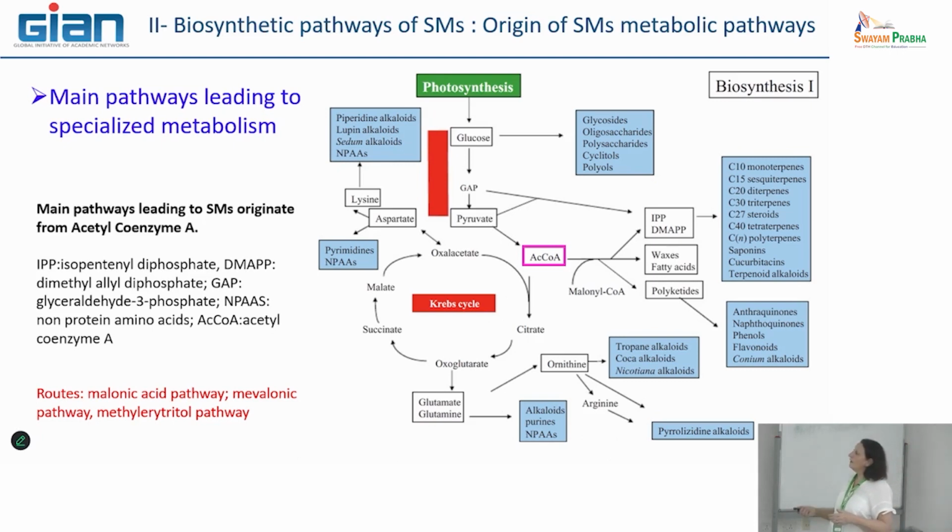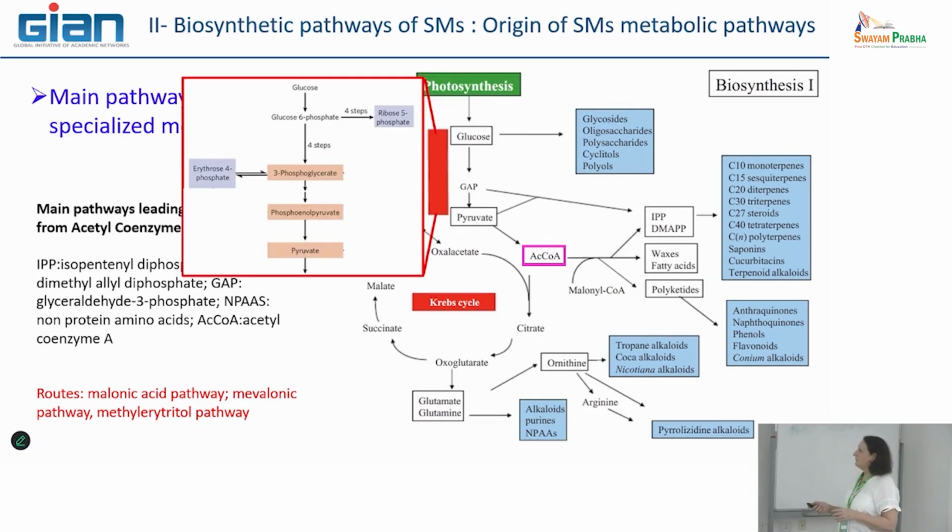So you can see that this is a simple representation, okay, of the beginning of the metabolic pathways that are common to all plants, because these intermediates are necessary for several applications.